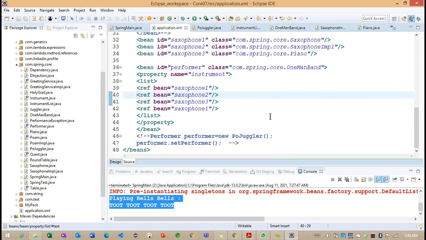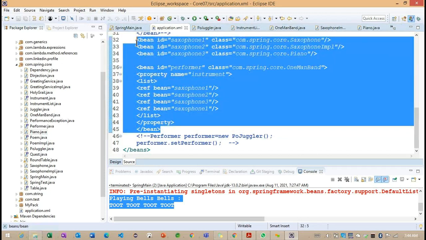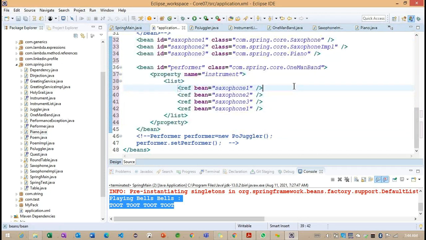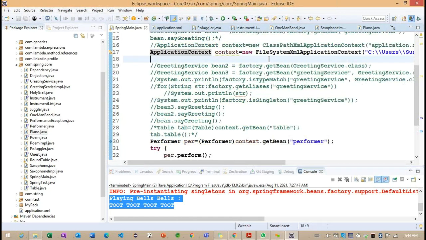So this is all about this collection example whenever we are working with the list tag here. Okay, let me provide some format here. So this is the format that is going to look for the XML. Now, back to here, any changes we can make here? We don't want to make any changes here.